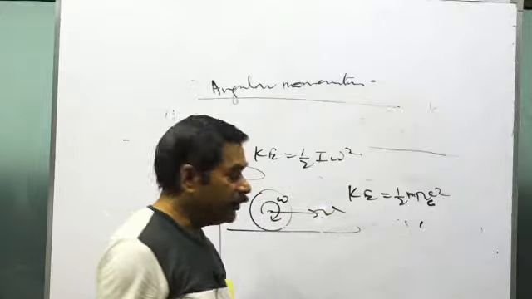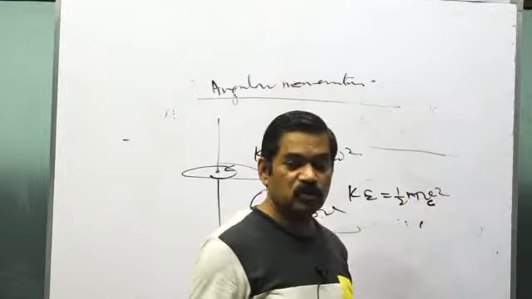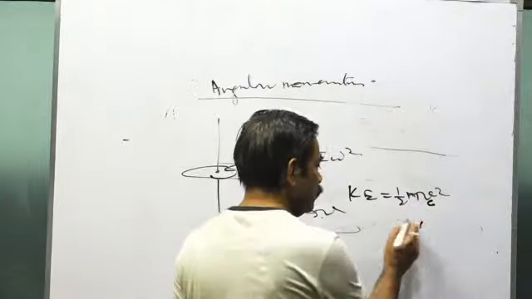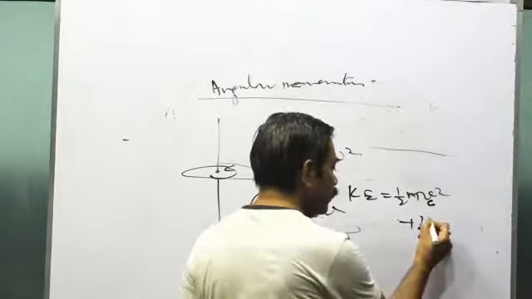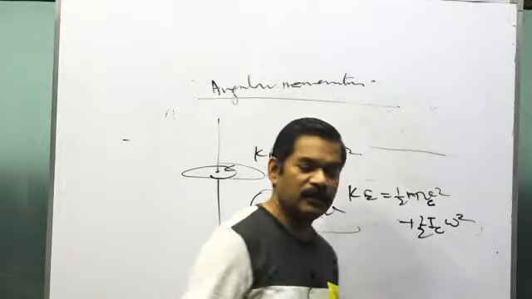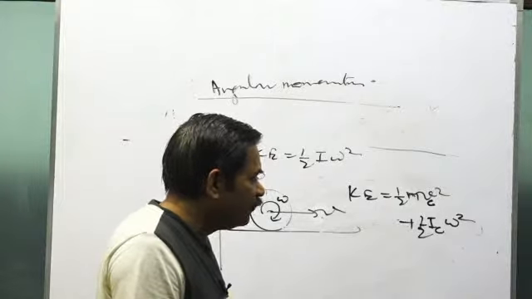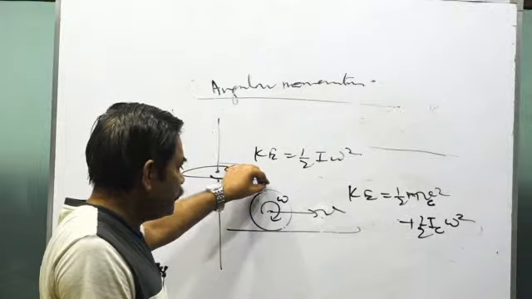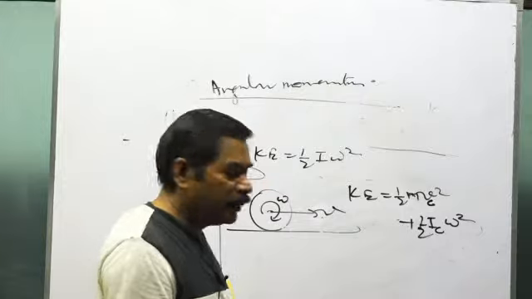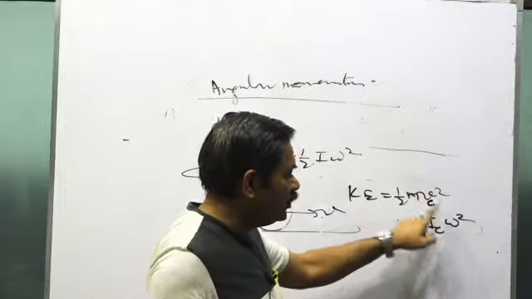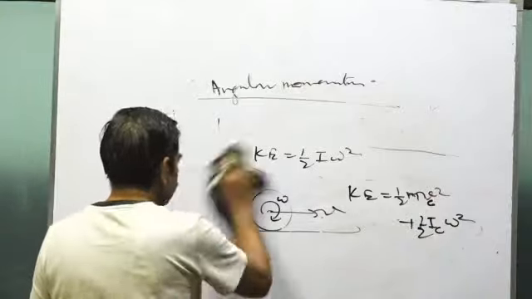So here in the formula, it is what? Half total mass of the body into vc square, the square of the velocity of the center of mass, plus what? Half I. So I is not about any arbitrary point, it's about center of mass, into what? Omega square, where omega is the angular velocity. So see, for the JEE Main, generally they will not disturb the center of mass by sticking some mass somewhere else. Generally it will be about simple bodies, and if the motion is pure rolling, then Vc and omega are also related as what? Vc equals omega into r. So this is the calculation of what?